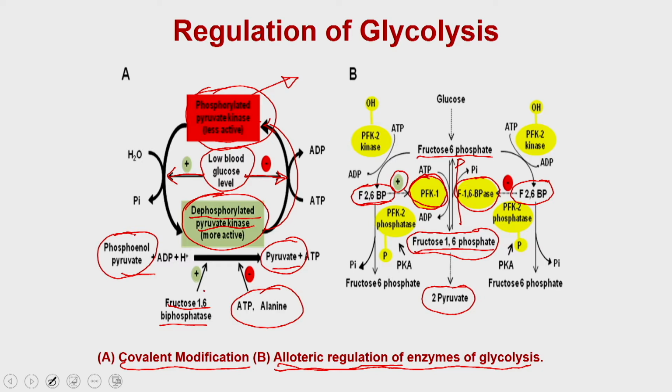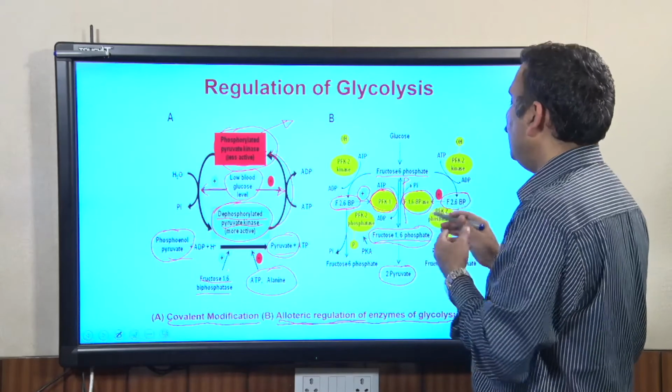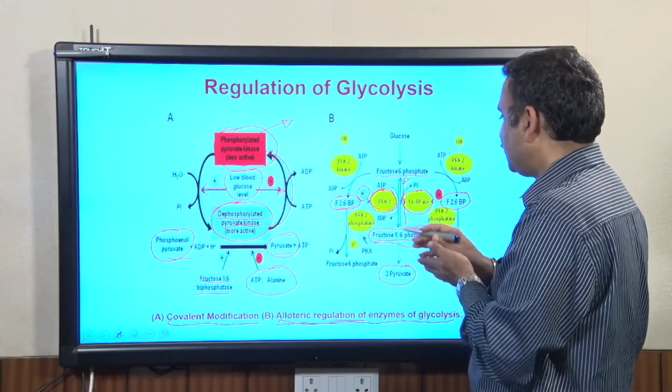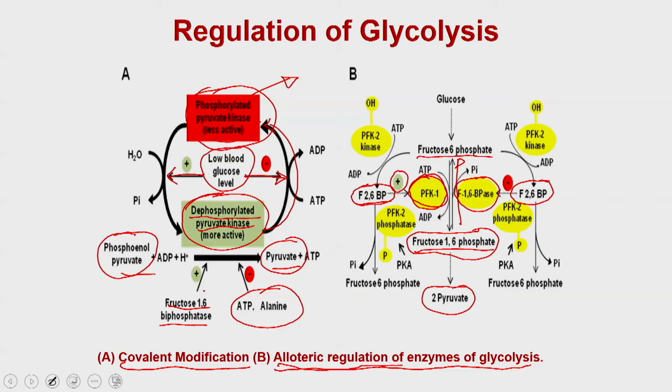At the same time, fructose 2,6 bisphosphate negatively regulates, or reduces, the activity of fructose 1,6 bisphosphatase. On one hand it increases the activity of phosphofructokinase, so that will increase the phosphorylation reaction. On the other hand, it will reduce the activity of phosphatase, and by doing so fructose 2,6 bisphosphate allosterically favors the formation of fructose 1,6 bisphosphate.